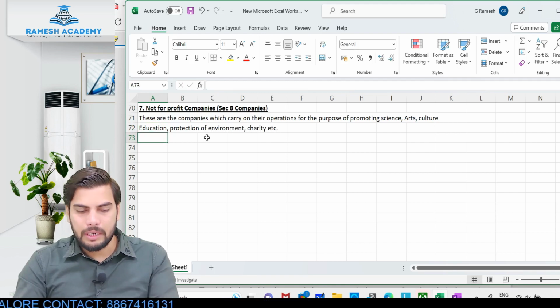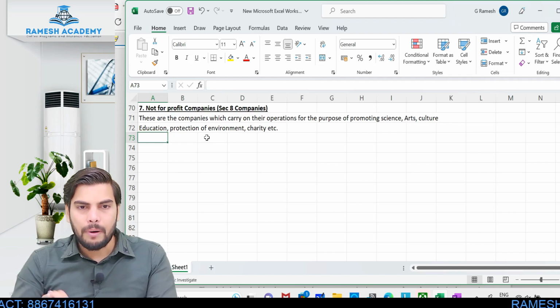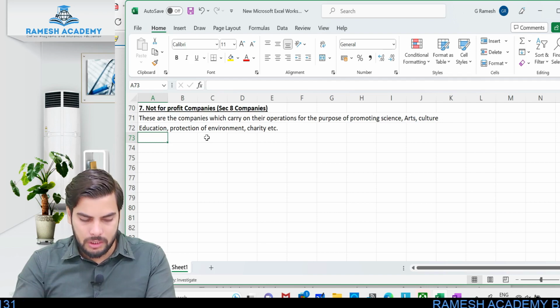Okay, so their objective is not to earn any profit, rather their objective is what? Their objective is to promote this art, science, culture, education. Okay, so protection of environment, charity, donation and other things.